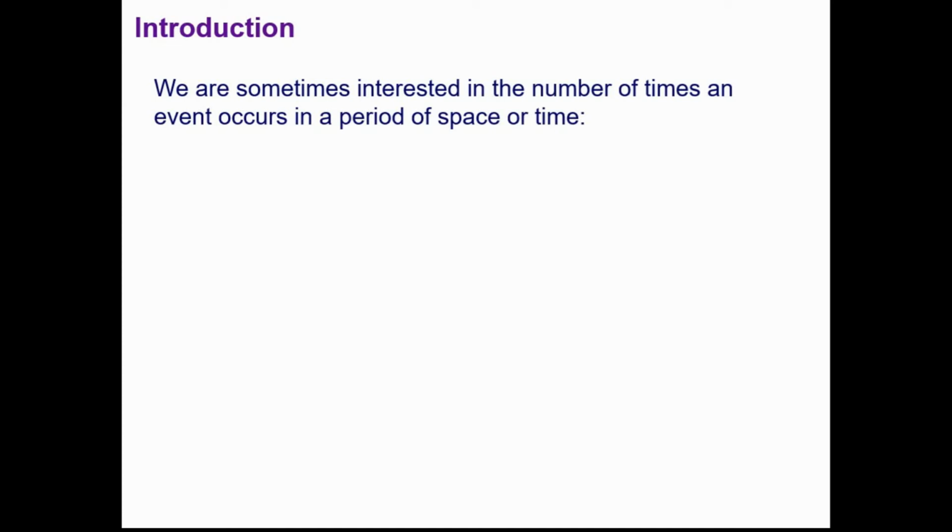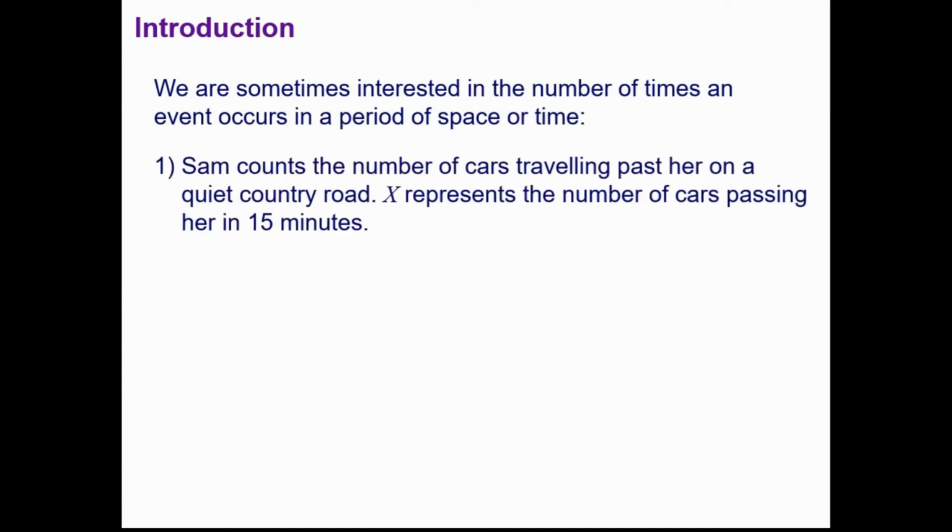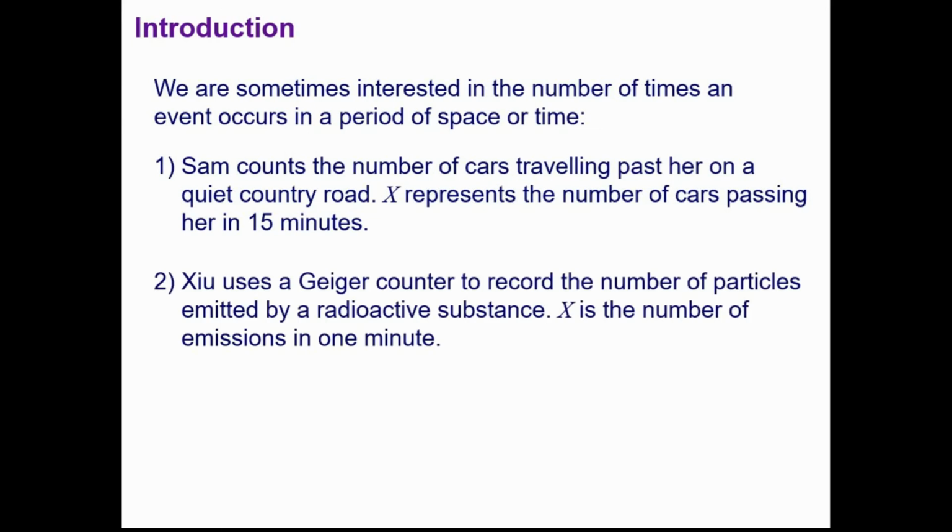Whereas sometimes we're interested in, as it says here, the number of times an event occurs in a period of space or time, and theoretically there are an unlimited number of times something might happen. So for example, Sam counts the number of cars travelling past her on a quiet road. X is the number of cars passing in 15 minutes. Shu uses a Geiger counter to record the number of particles emitted by a radioactive substance.